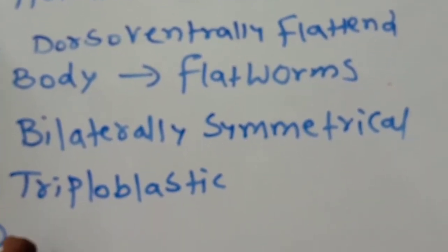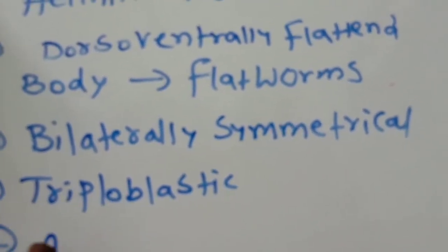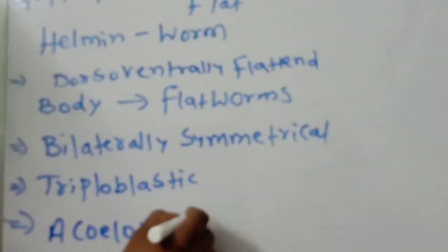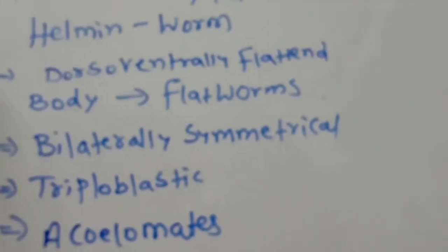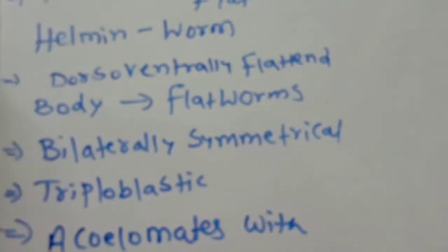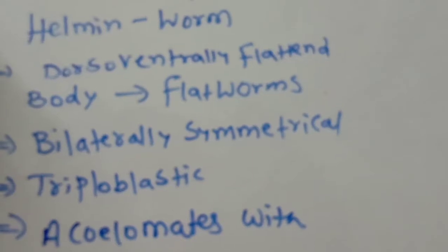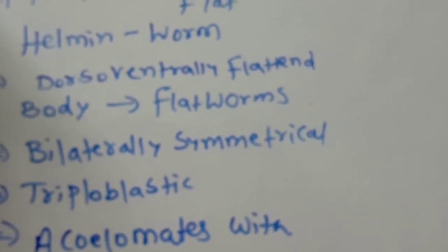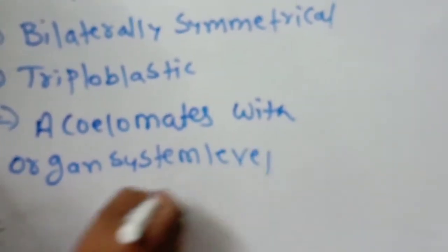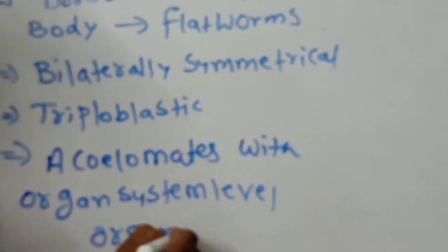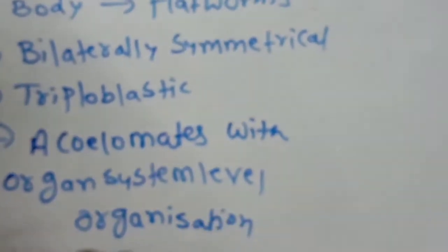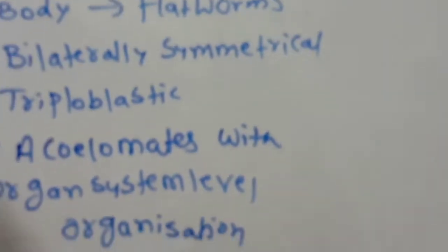They are acoelomates. Acoelomates means they don't have a coelom. They have an organ system level of organization. This point you should remember: organ system level organization.